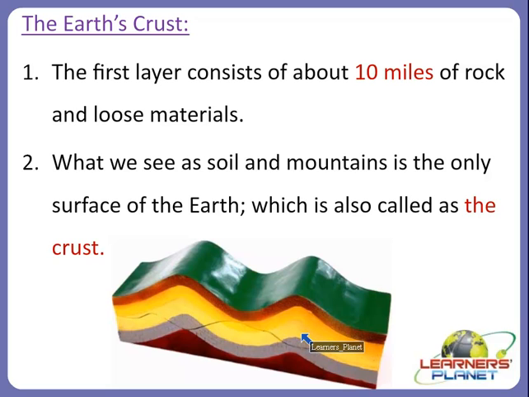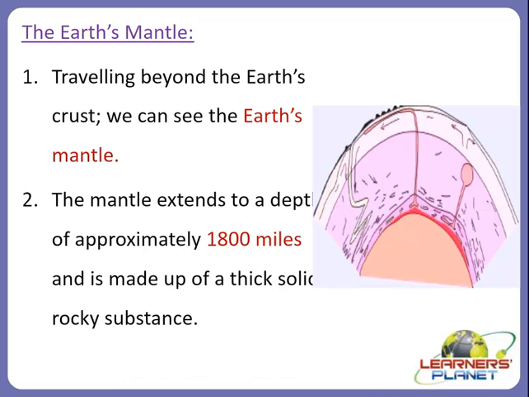What we see as soil and mountains is only the surface of the earth, which is also called the crust. So always remember that this is the first layer and it forms about 10 miles of rock and loose materials. That is why it appears so thick. So this is our earth's crust. The second one, underlying this layer, is the earth's mantle. So this is the earth's mantle. When we observe it from the nearby surface, then what happens?